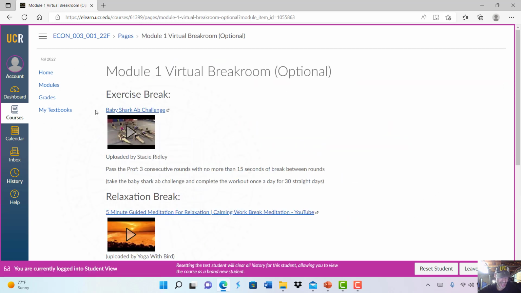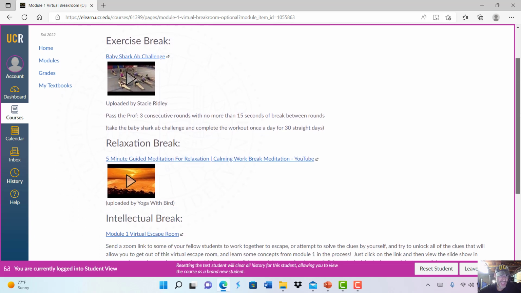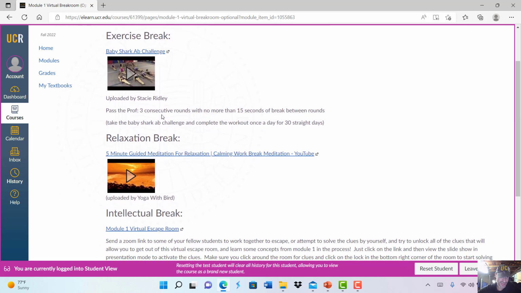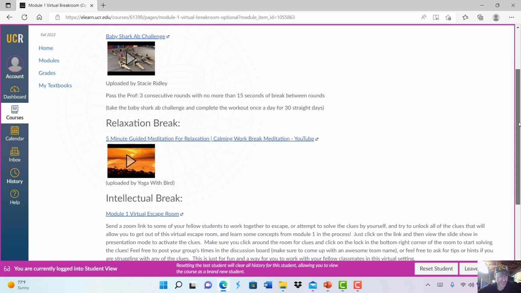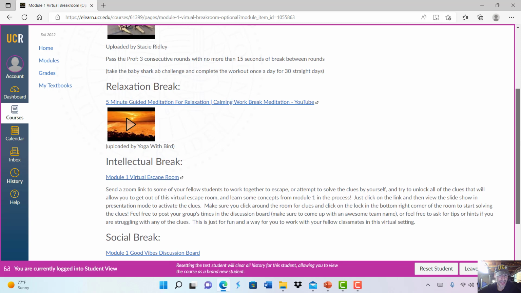That includes a short exercise break to get you up out of your chair if you're trying to learn this stuff remotely. And I have a little section here for the exercise break called Pass the Prof, which is basically you doing the exercise challenge in a way that tries to beat the way that I did it. Again, just a good way to challenge yourself and build some camaraderie among our class here.